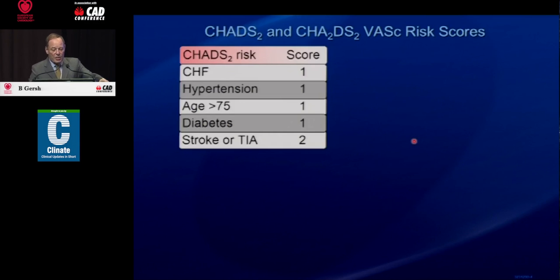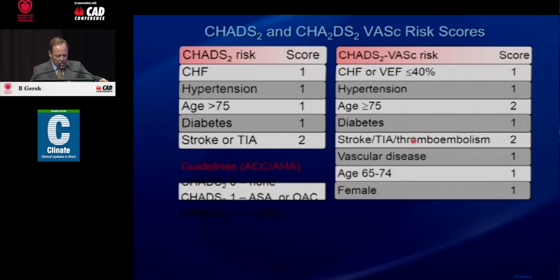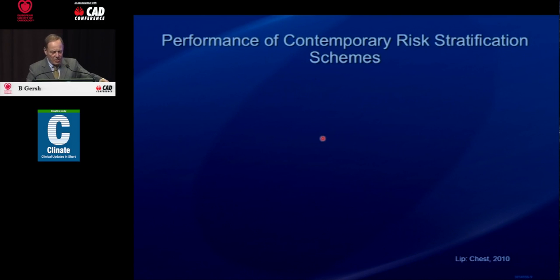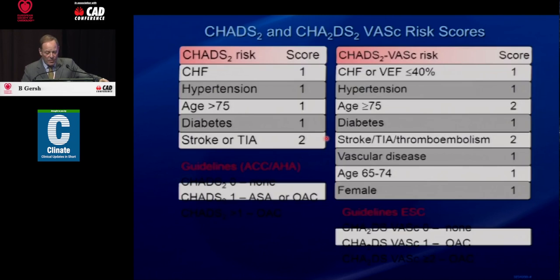Now, what about the CHADS-2 and the CHADS-VASc risk scores? I don't know why some of these slides are somewhat distorted. Have you any explanation for it? I don't know if it's a mismatch between my system and what you're using there. The CHADS-2 and the CHADS-2-VASc risk scores are shown here.